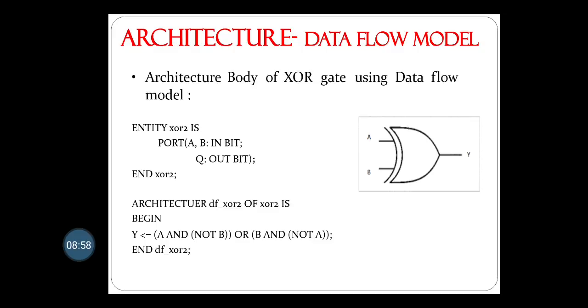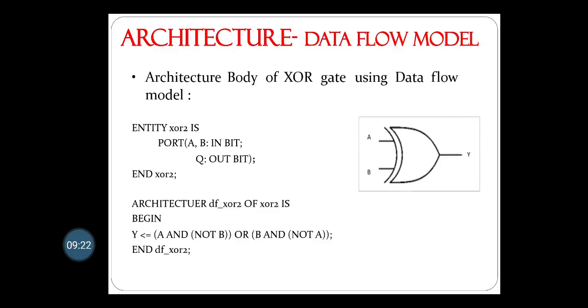First the entity declaration: entity XOR2 is port, A and B are input bits and Q is the output bit here. Actually Y is the output bit, so instead of Q there should be Y. Then architecture data flow of XOR2 is begin.